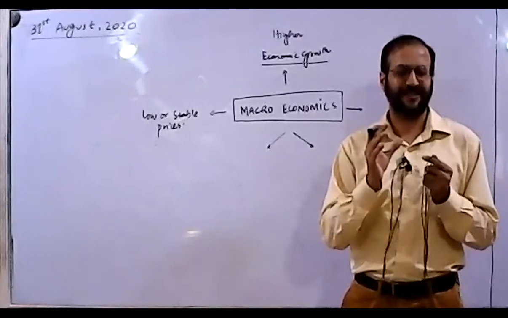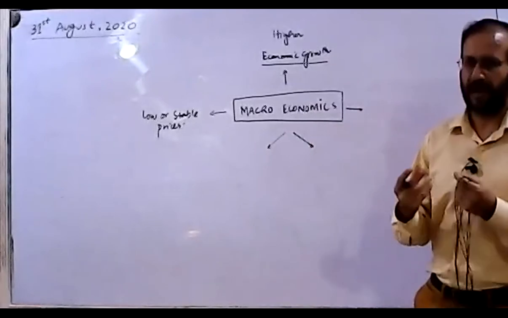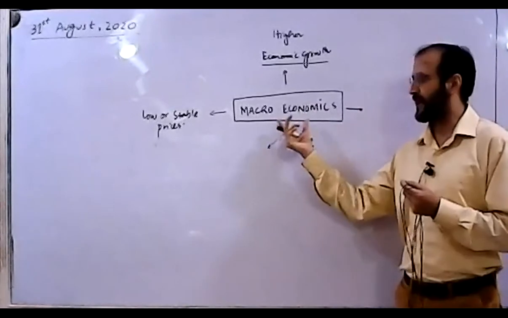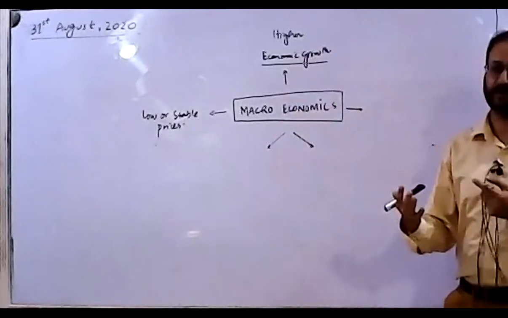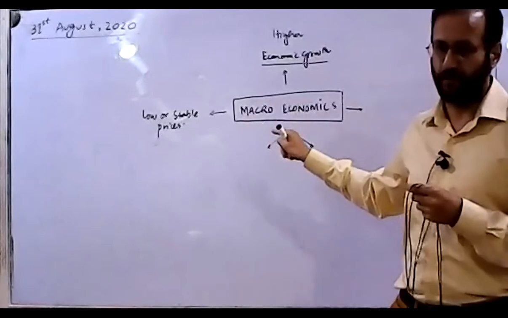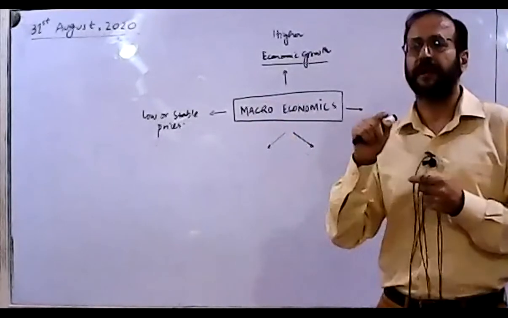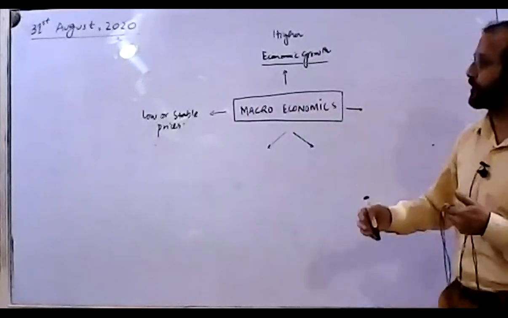To address that, the government will always have its target to achieve the macroeconomic objectives, and will always try to achieve a higher economic growth. So every country's main economic objective from the macro point of view is to enhance more goods and services. That is ultimately known as economic growth.